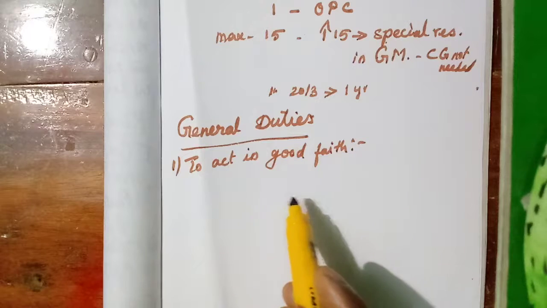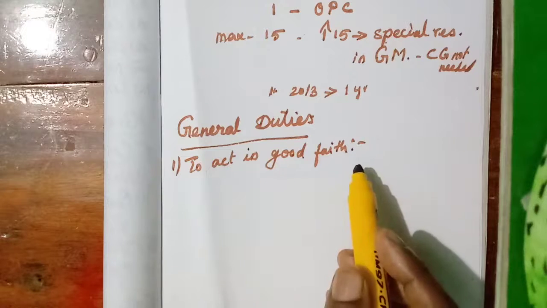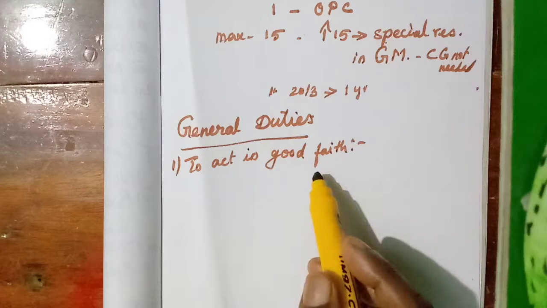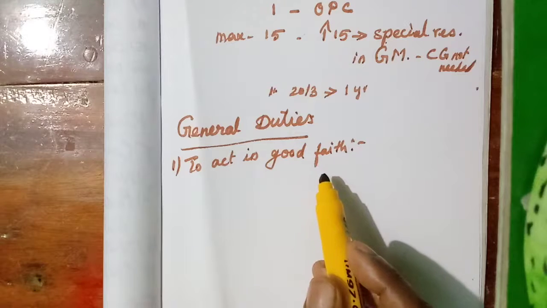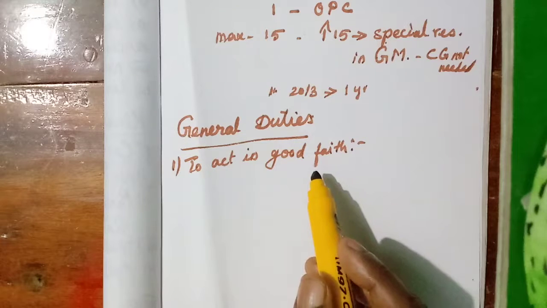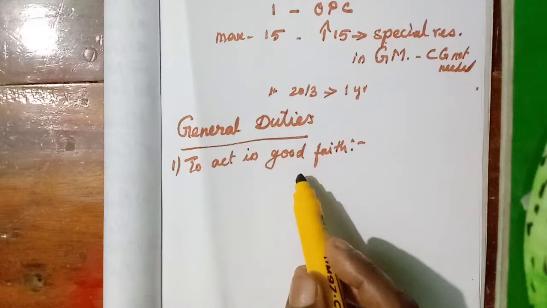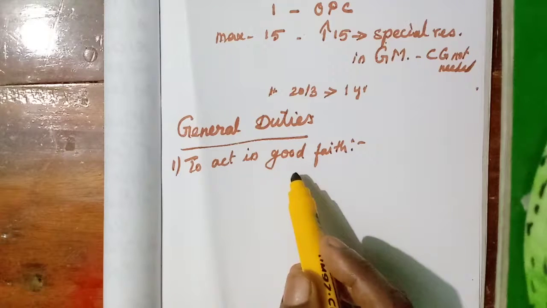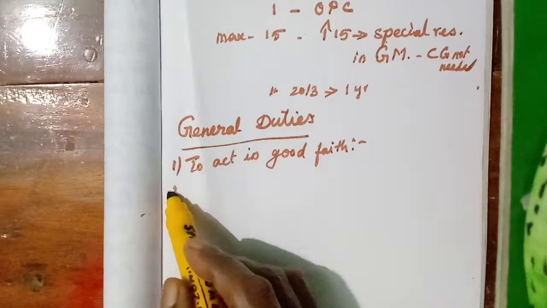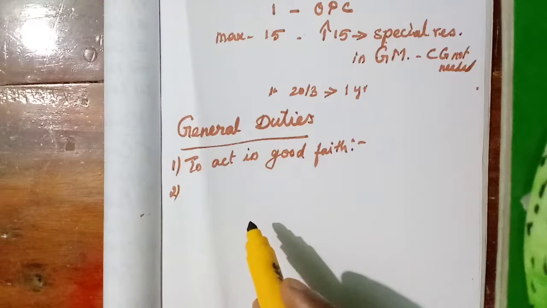They have to act in the best interest of the company, and they may not work for their own interest, and in no case create profit on their own. If there is any profit on their duties, that belongs to the company only. So they have to act in good faith. That is the first and foremost duty of a director.